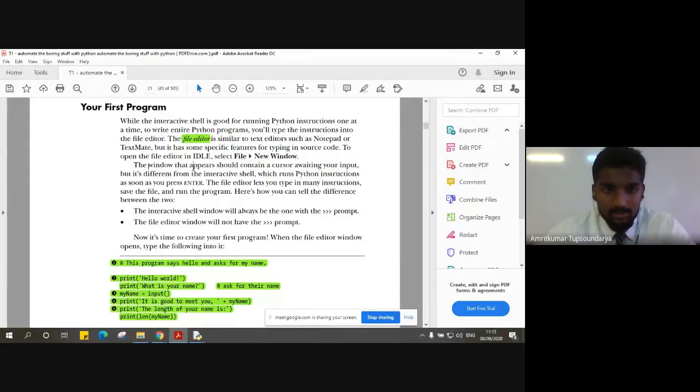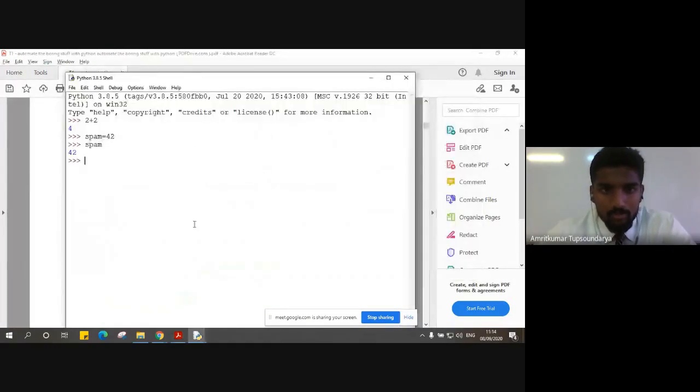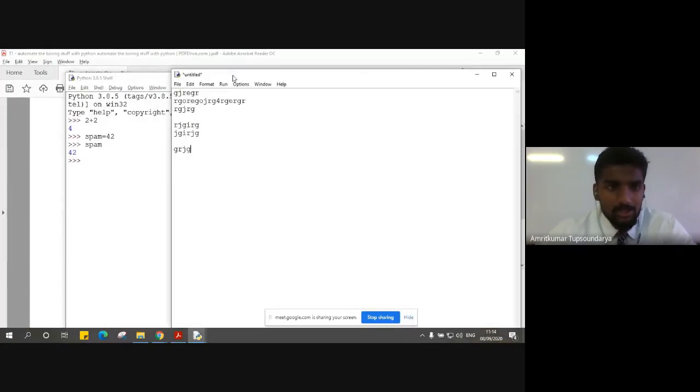The difference between the Python interactive shell and the Python editor is that in the shell you can see three right-shift arrows, which denote that it is our interactive shell.